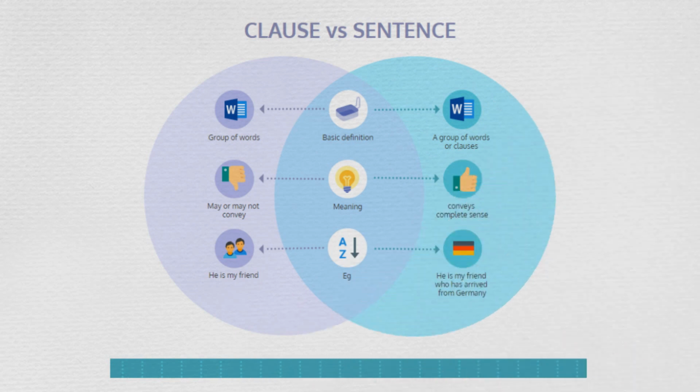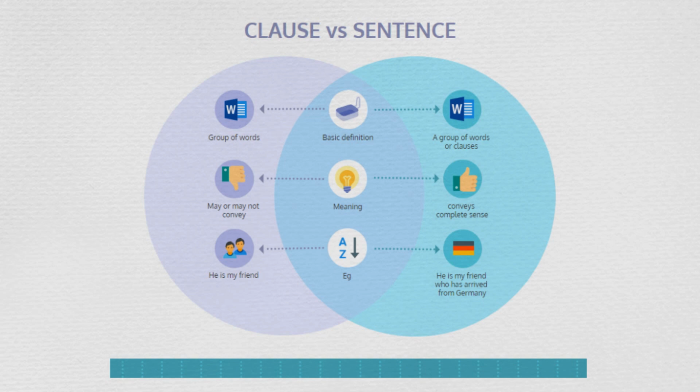Now, considering the differences between a clause and a sentence, clause is a group of words, whereas a sentence is a group of words or clauses even. And the other main difference is that clause may or may not convey a complete sense, whereas a sentence always conveys a complete sense, although the similarity between them remains that both should have a subject and a verb combination.